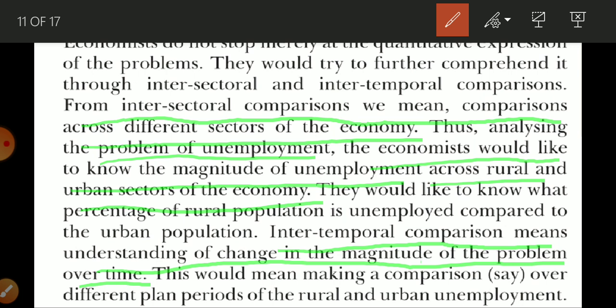So when any economic issue is discussed over different time periods, it is called intertemporal comparison. And when any economic problem is discussed across different sectors, it is intersectoral comparison.